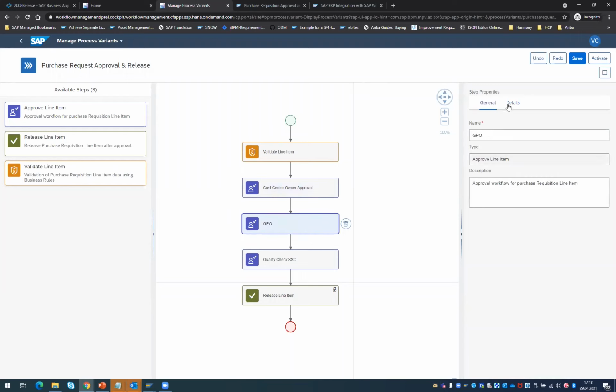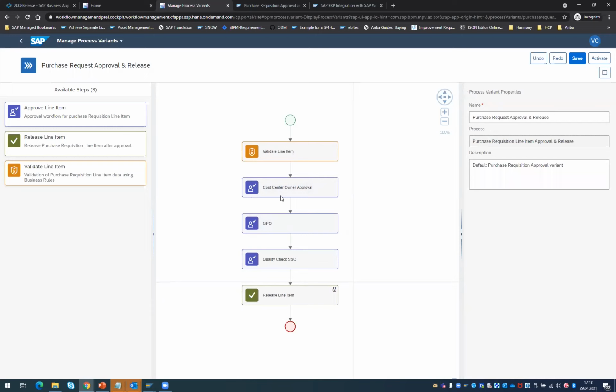And now the same thing you can configure. Okay, this is a GPO based approval. Then I can say this is a GPO approval, and then you appropriately put the GPO approval. Like this, you configure the different steps.